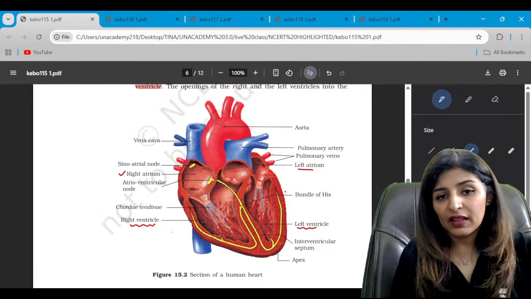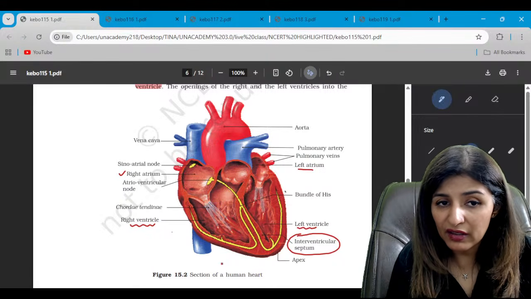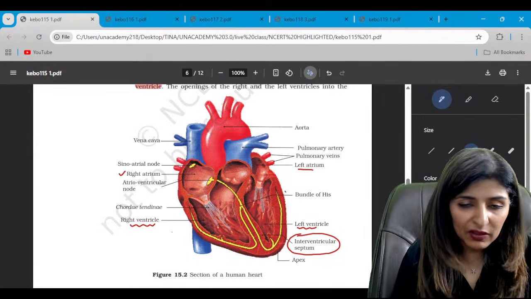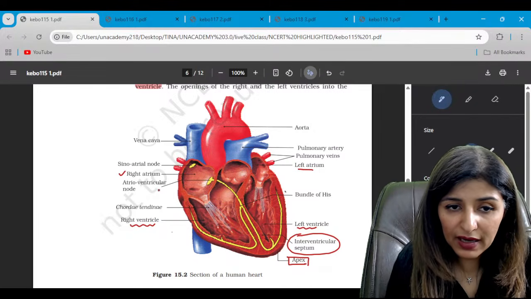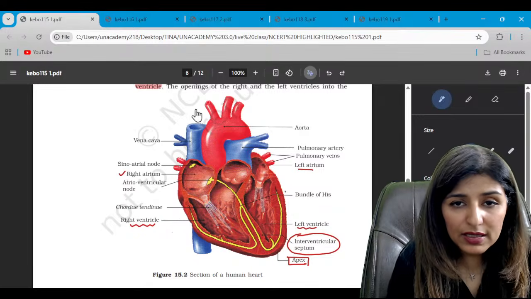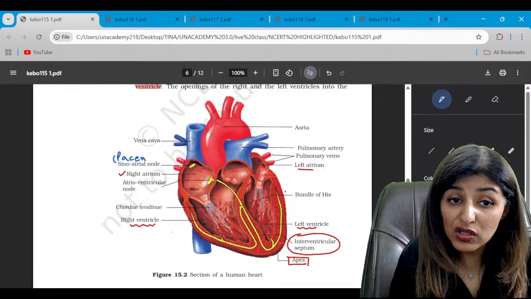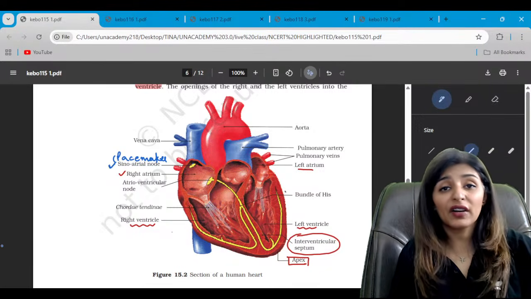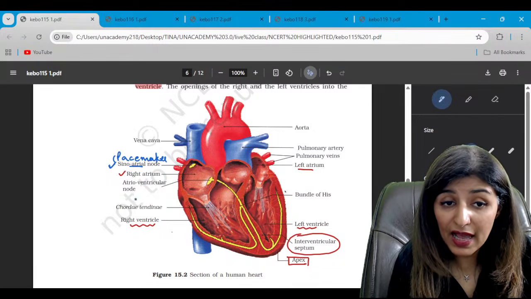Are we clear? Then there is the septum present. So septum between the ventricles is called interventricular septum, right? And similarly, the septum between the atria will be known as interatrial septum. Now this lower end is called apex, and this whole area is called the base, right? Look at this. This is our sino-auricular node or the pacemaker. What is the location of pacemaker? It is present in the upper right corner of right atrium, right? Upper right corner of the right atrium is SAN.